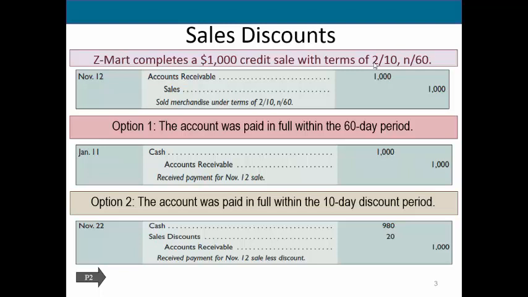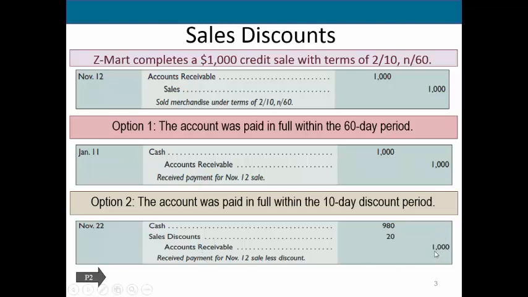Instead, you book an entry to your contra revenue account, and you'll see this below. So here, we are going to first reduce the account receivable by the full $1,000 amount, because when they pay us the discounted amount within the discount period, they have fulfilled their contractual obligation. So they have fulfilled the entire amount that they owed us.